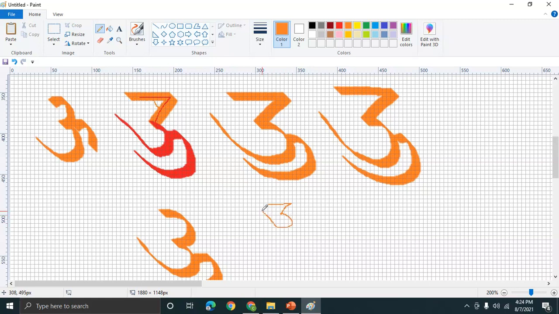So this is U. It's a straight line here, and the tail is a little longer and coming upwards. So this is U in Sharda Lipi.